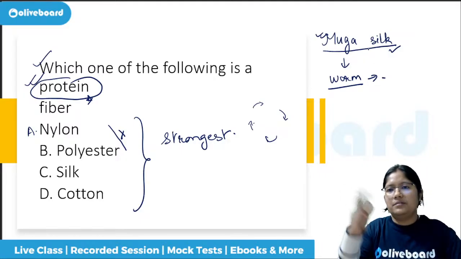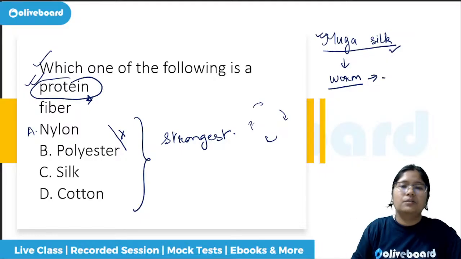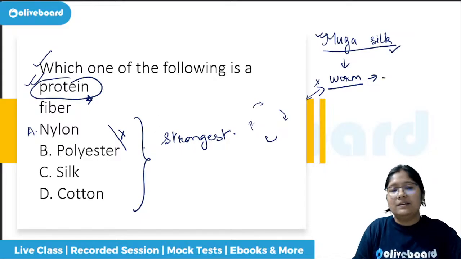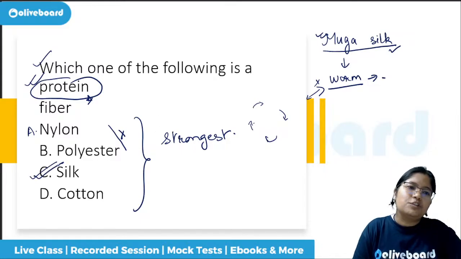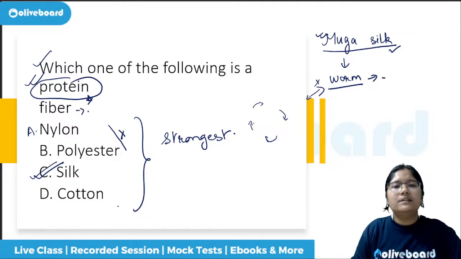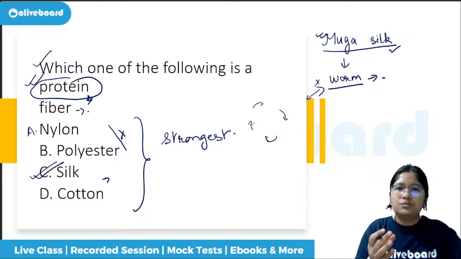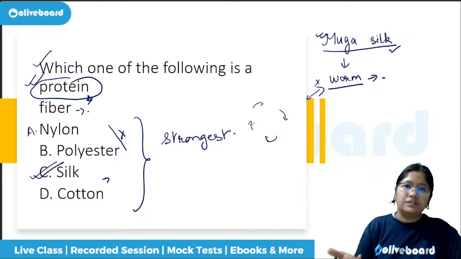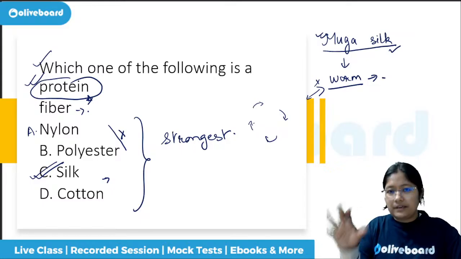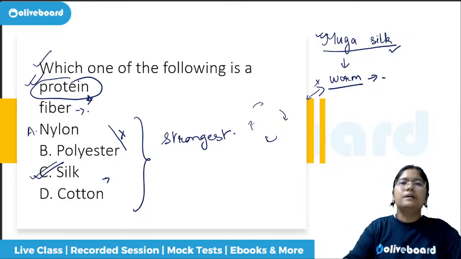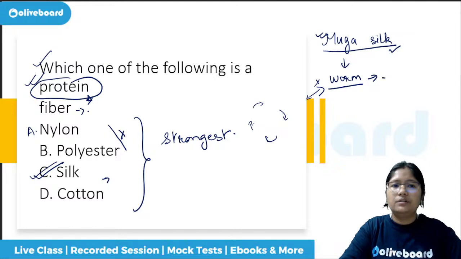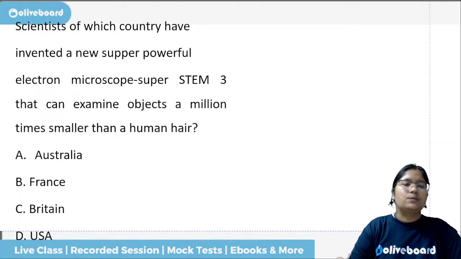One end is like a hand-me-down. It goes on for generations. It is that strong. Okay. And then there is the path silk, in which the worm is not killed. So if you know this information, that it comes from the silkworm, then it will probably be easy to identify that it is the source of protein. So silk fiber is a source of protein, and even silkworms are eaten in some cultures, including in the central India region, and in some regions of the northeast as well. Coming to the next question.